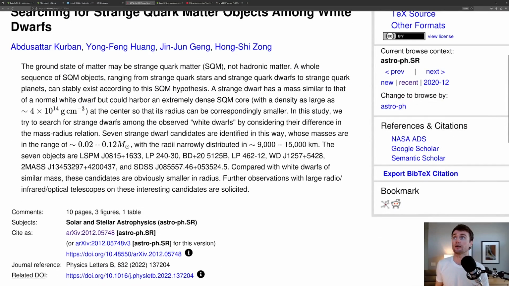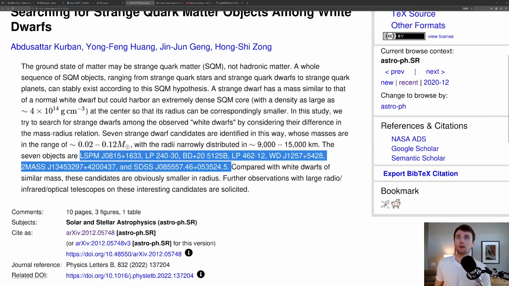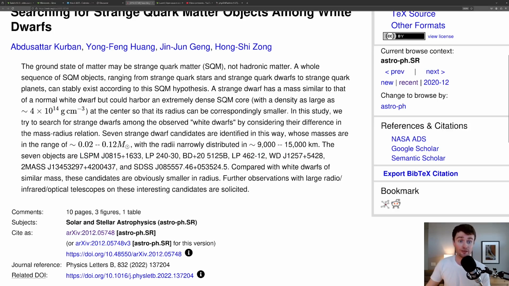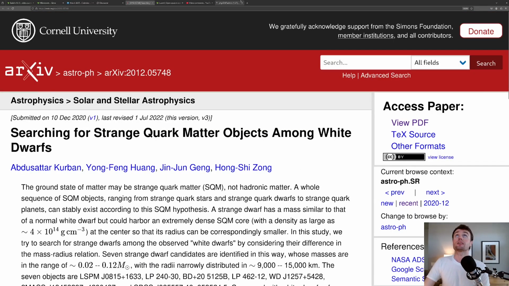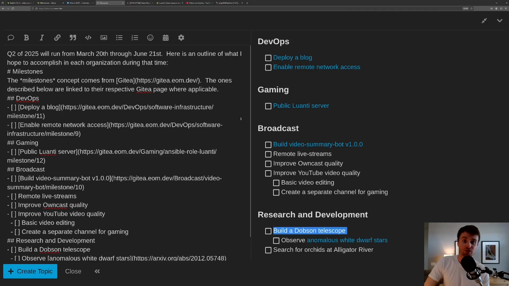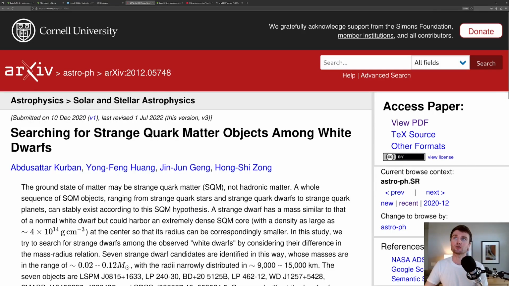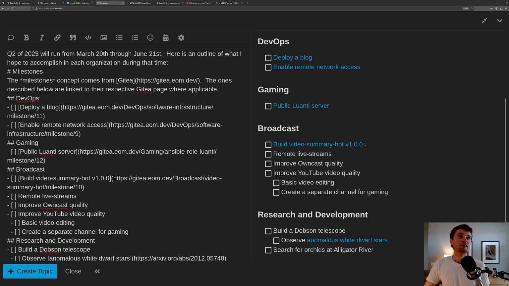They are identified down here. You can read the paper to see what's anomalous about them and what strange quark matter is. Point being, I would like to build a telescope and just look at these stars. I don't necessarily think that the Dobsonian telescope that I produce here will be able to prove the existence of strange quark matter, but it's an interesting project, so we're going to do it, and it will be fun. Cool. And the other part of this is searching for orchids at Alligator River.